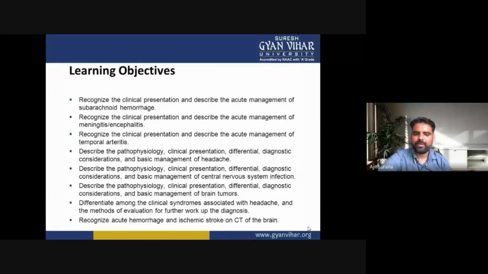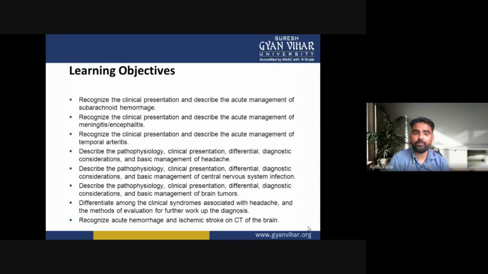Describe the clinical presentation, differential diagnostic consideration, and basic management of brain tumors. Differentiate among the clinical syndromes associated with headache and methods of evaluation for further work-up of the diagnosis, and recognize acute hemorrhage and ischemic stroke on CT of the brain.